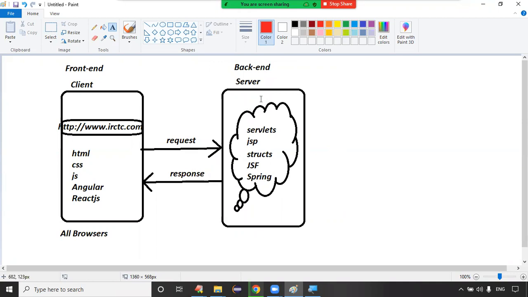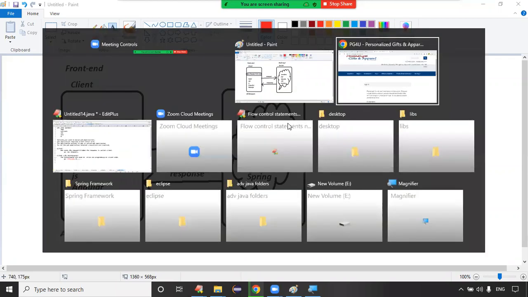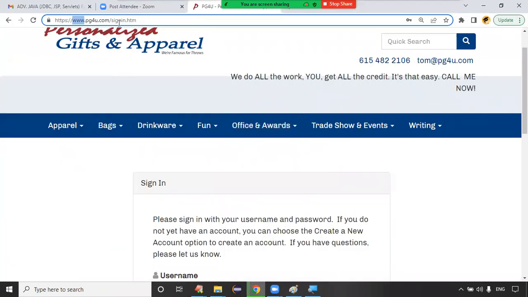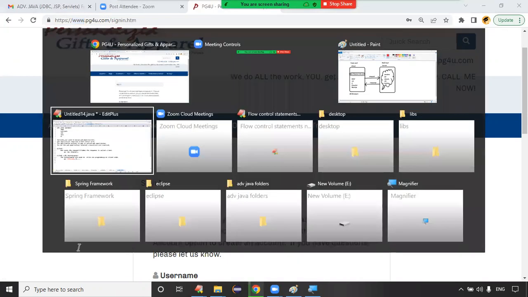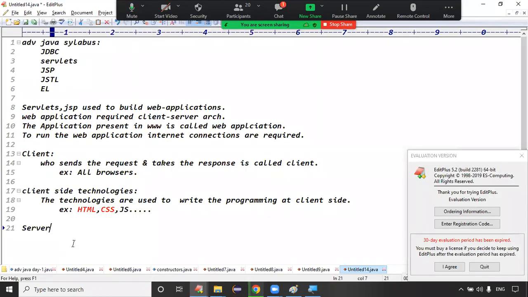Then tell me, guys, what is the responsibility of the server? Assume I'm sending a request to this website. I'm sending my request to the server. Then what will the server do? In daily life, you are doing this process, right?